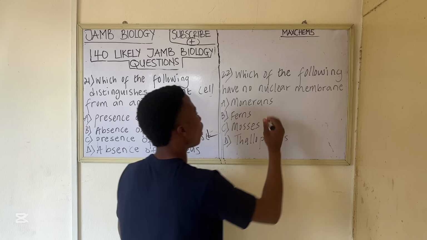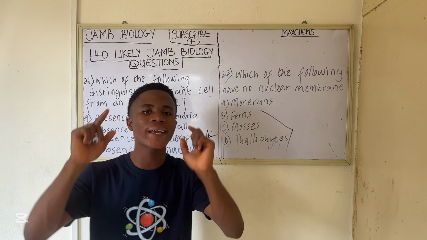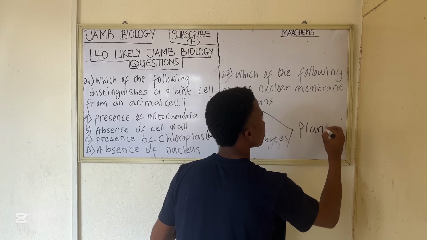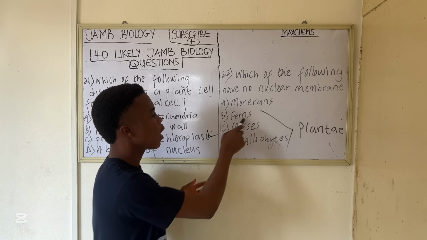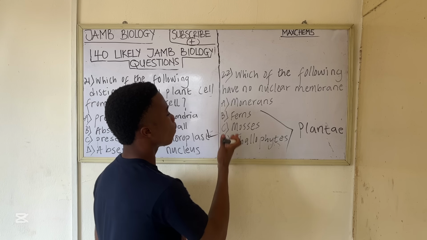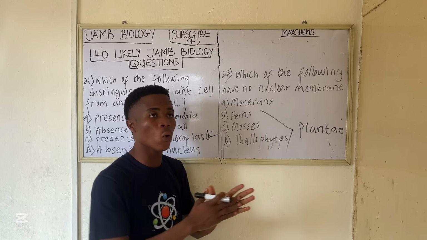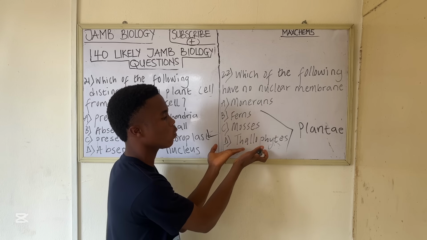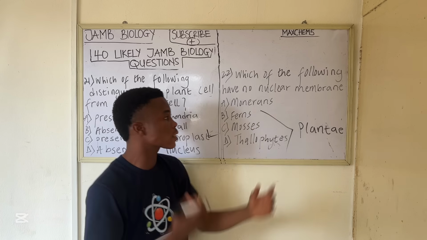The three options here can be classified under a kingdom that we call Plantae. They can be classified as plants. So ferns, they are vascular plants. They have what? Vessels. Mosses, they are non-vascular plants. Thallophytes can be algae, lichens too can be classified under thallophytes. So these three categories, they are plants, you understand?